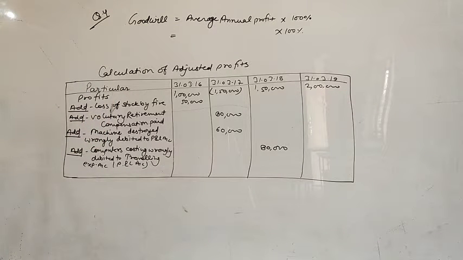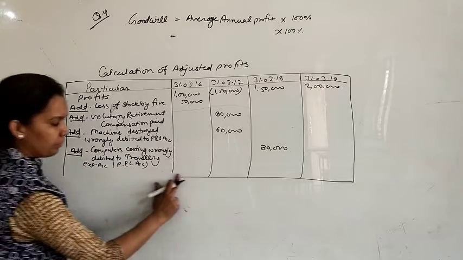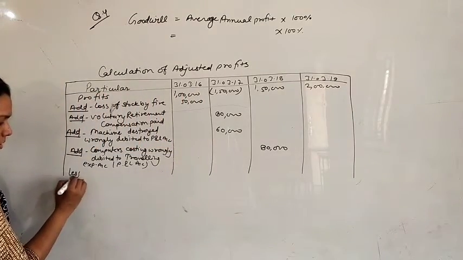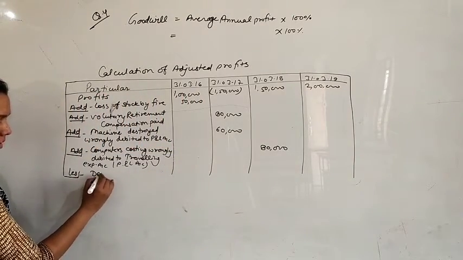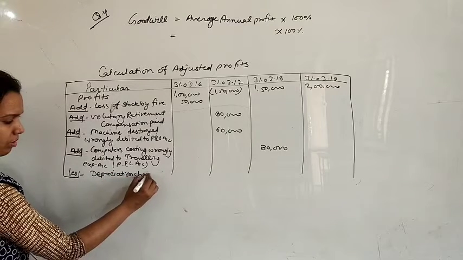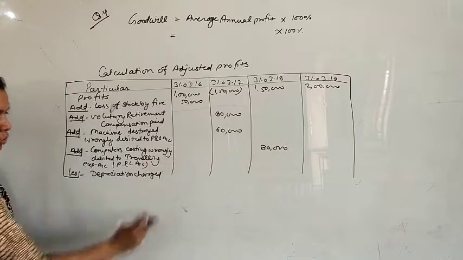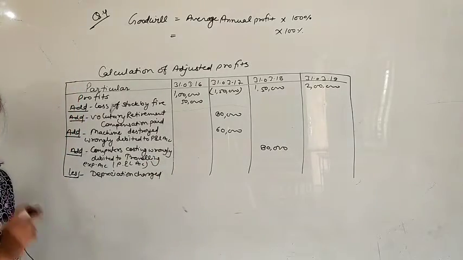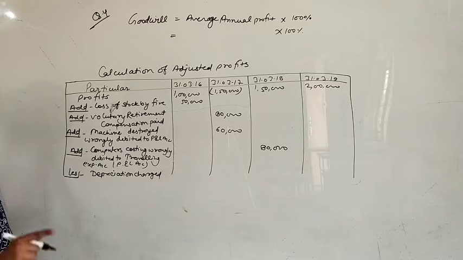And depreciation is to be charged at 10% per annum on the straight line method. In this we have to charge depreciation also, so depreciation will be deducted here. This was purchased on 1st July 2017, so in the first year we will calculate depreciation for 9 months and later on for the full year.